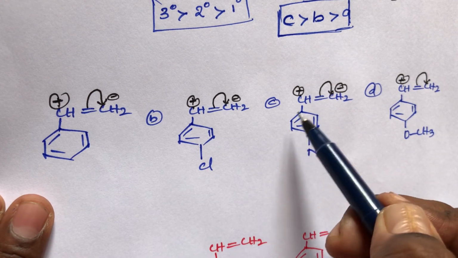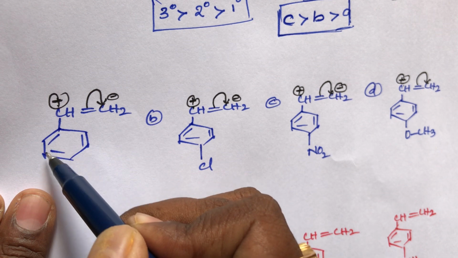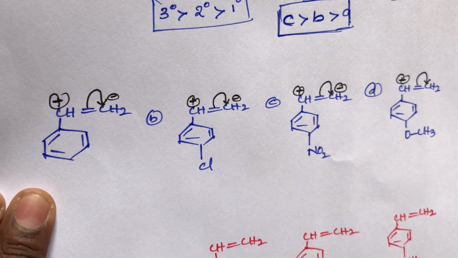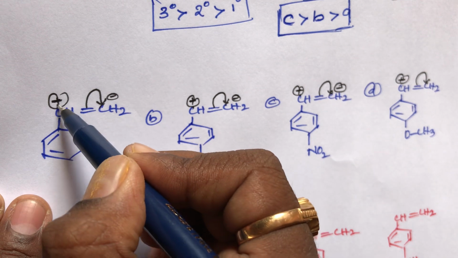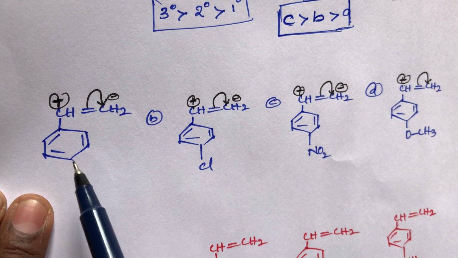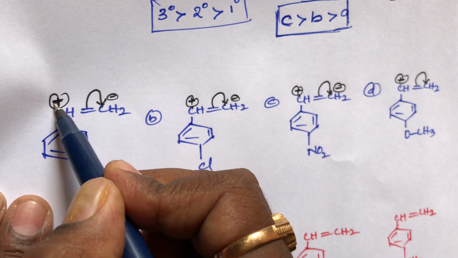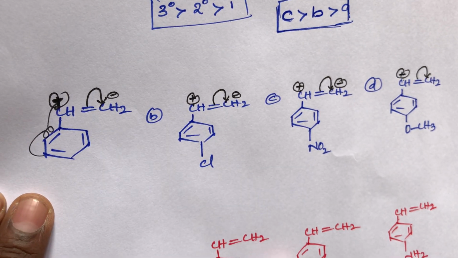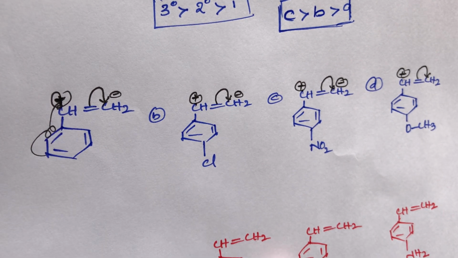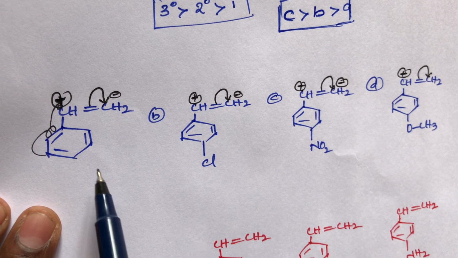Here all compounds have conjugation, students: double bond, single bond, double bond, single bond. Due to the presence of conjugation, stability increases. The positive charge participates in the resonance, so it is more stable, and all are stable compounds. But in the first compound there is no effect, meaning no other substituent groups are there.